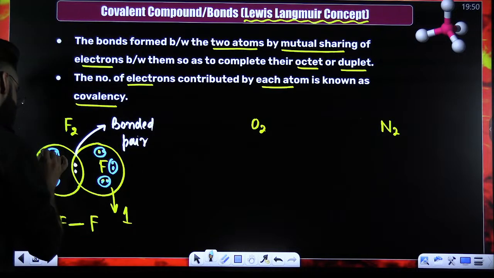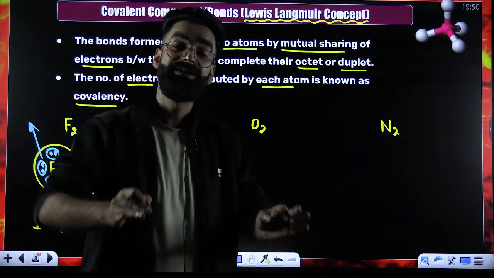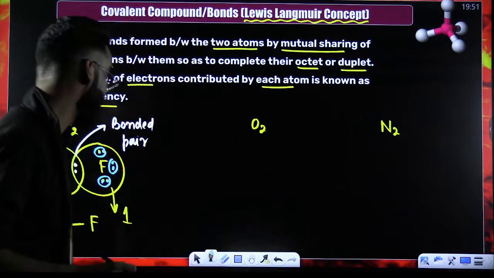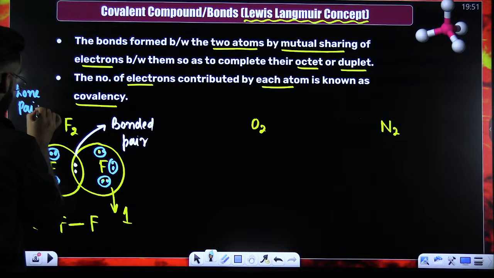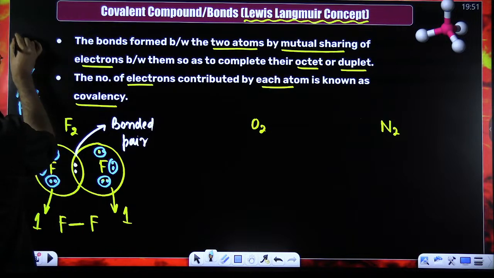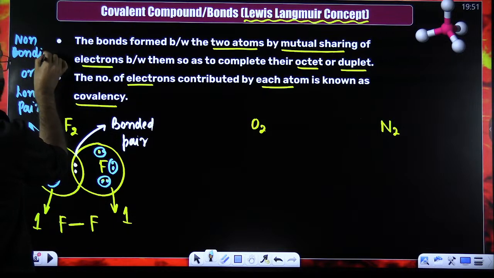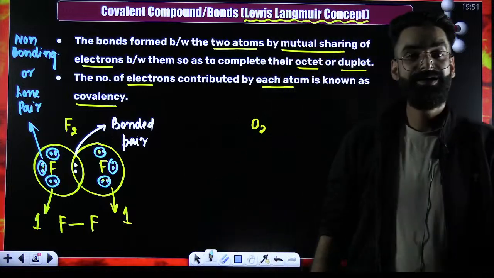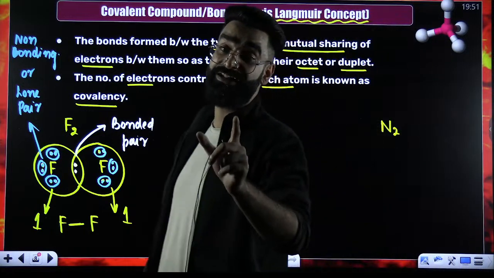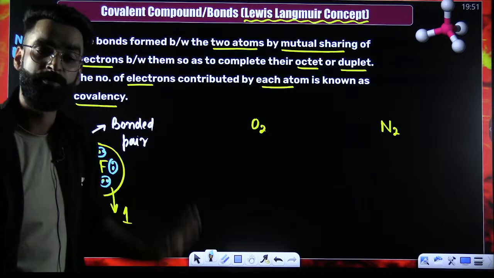And those electron pairs which belong to the valence shell of the atom but do not participate in the bonding, what do you call that electron pair? You call this either a lone pair or a non-bonding pair. That electron pair which belongs to the valence shell of the atom but does not participate in the bonding is called a lone pair or non-bonding pair.